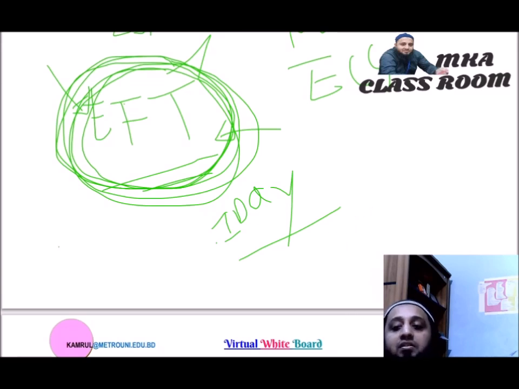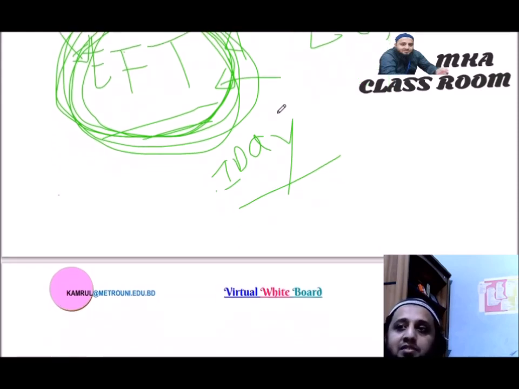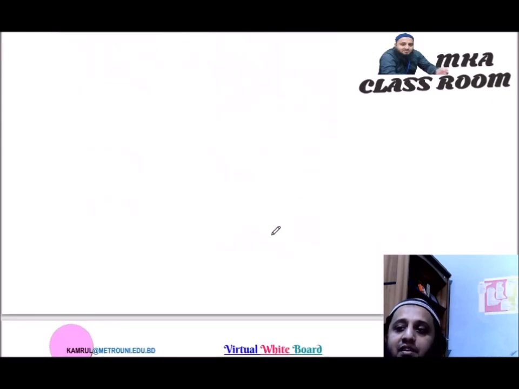There is an order to send funds to any other people. So that is the EFT. From England today you send the fund, and you get that fund from tomorrow. So that is the EFT, electronic fund transfer.